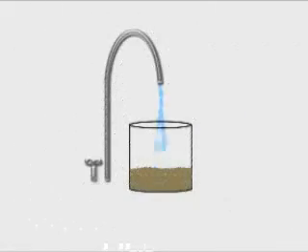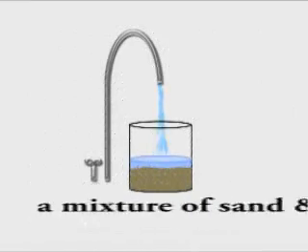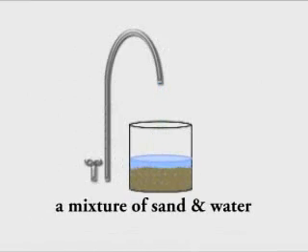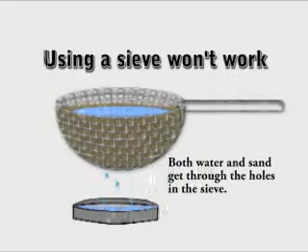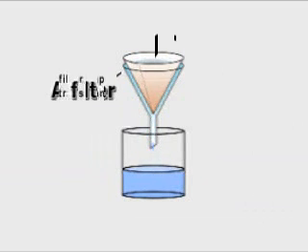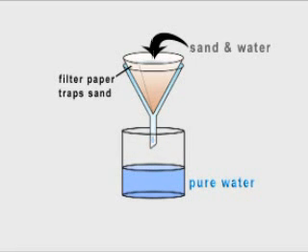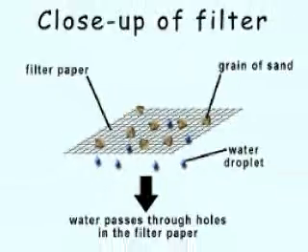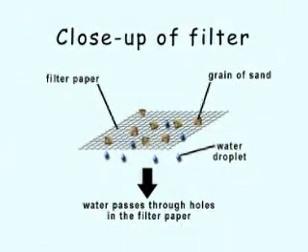When you mix sand with water, you can use a similar method to separate the solid and liquid. Both water and sand can get through the holes in the sieve, so you need to use a filter that has much smaller holes. In filtering, the water can go through the holes in the filter, but the sand is left behind, because the particles of water are much smaller than the particles of sand.